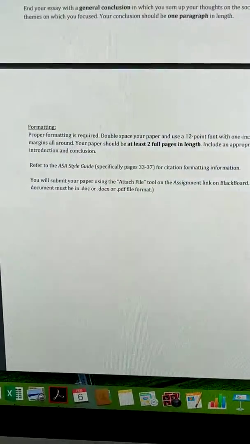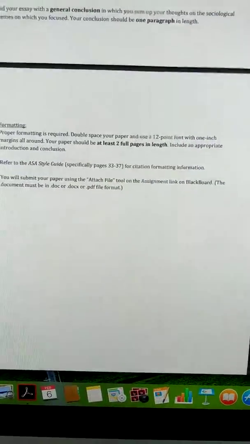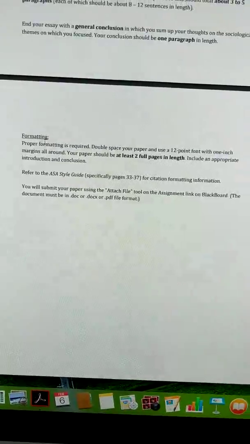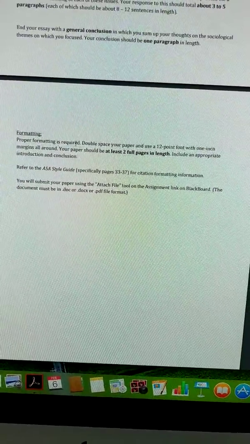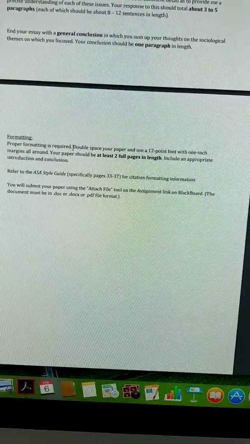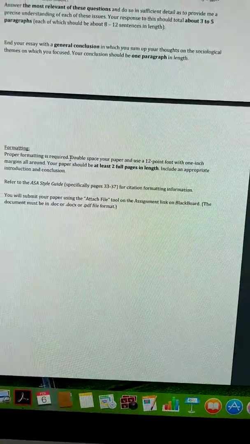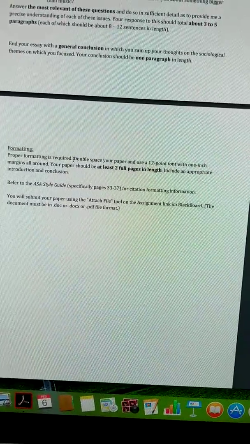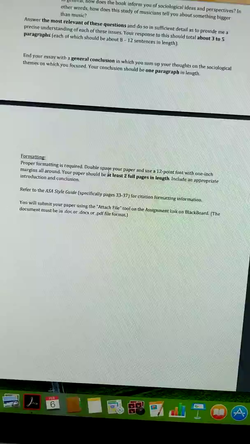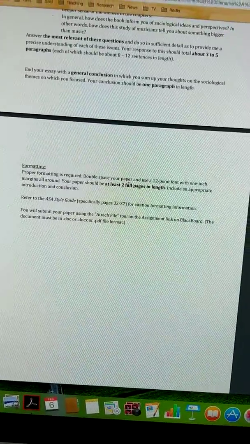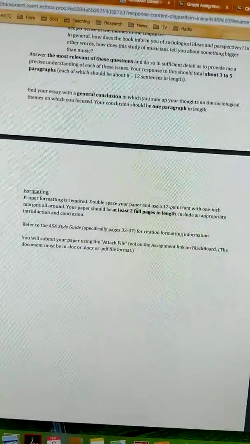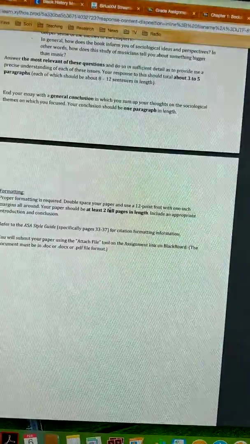All right, so next I'll quickly talk about formatting because I know there have been questions about formatting your paper. The first general formatting issue is just make sure that you do double space your paper. Make sure it's double spaced throughout. You do not need an extra line in between the paragraphs because you'll indent them.